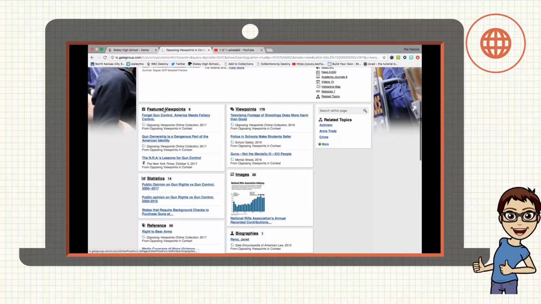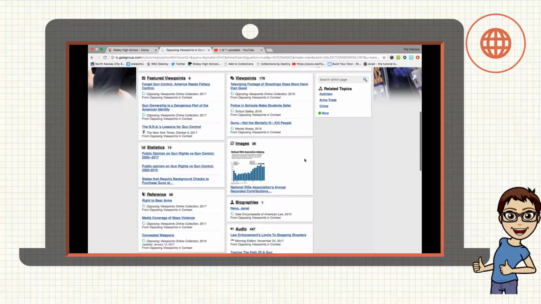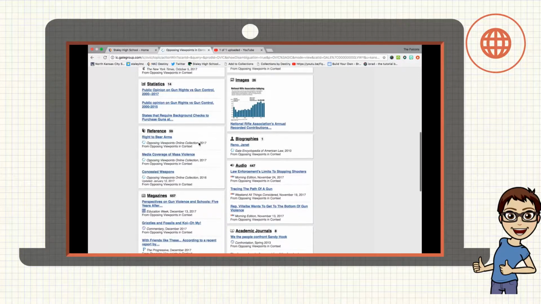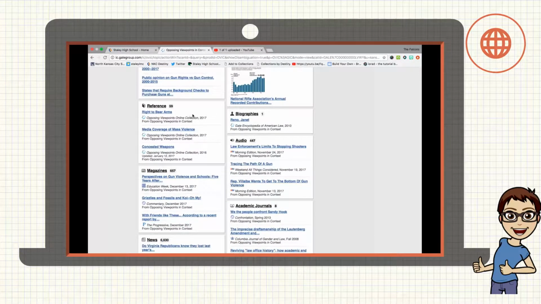There are featured viewpoints for each topic, and these are selected by the database company as really good articles to get you started. There's also 178 viewpoints for this topic. Viewpoints are where somebody who is educated and has done research gives you their opinion. So these are written to persuade you. If you're writing a pro-con paper, this is a great place to go, or if you're trying to do a persuasive speech, this is a good place to find other people who might be able to back up what you're trying to say. There's also statistics, images, reference materials, which is like encyclopedia articles.